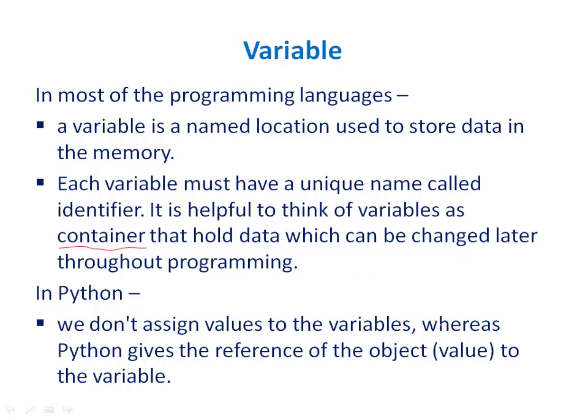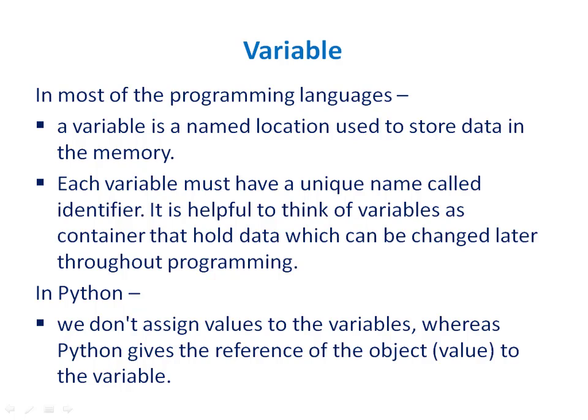But in case of Python, variables are not names given to memory locations, but actually they are references to an object. So what is an object? It is a value, it is a constant, and a variable is the reference to such a value. The variable must be declared before using, and then the value is to be stored in that variable. The variable is a reference to an object.